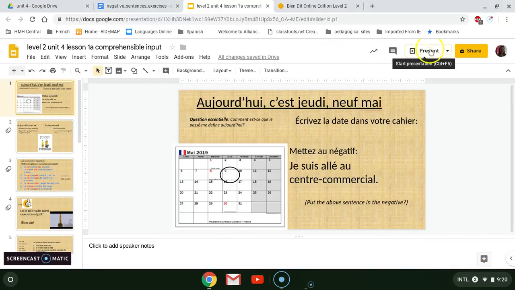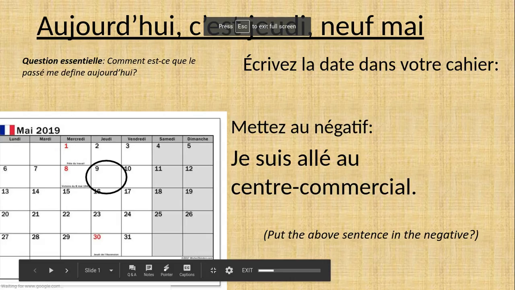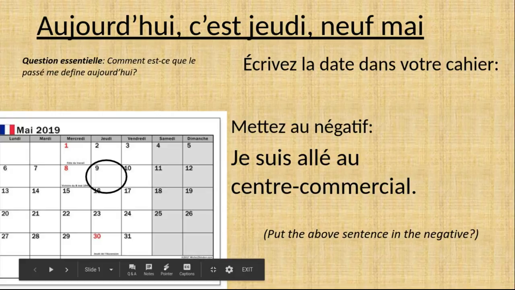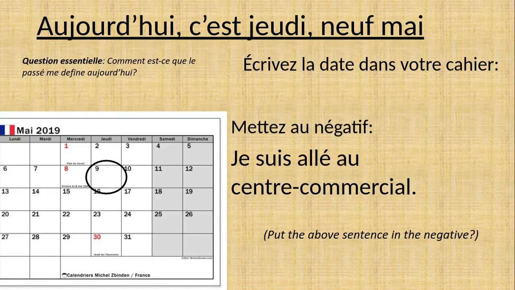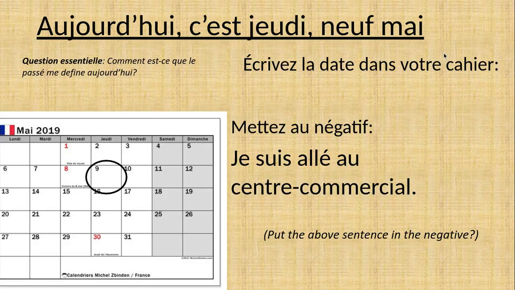Et aujourd'hui, c'est jeudi le 9 mai. Alors, s'il vous plaît, écrivez la date et en plus de faire la préparation, ce qui est écrit ici : je suis allé au centre commercial. Mettez cette phrase au négatif. Cette phrase ici, tu vas la mettre au négatif. Alors, faites pause the recording, and write that sentence in your notes underneath today's date in the negative.